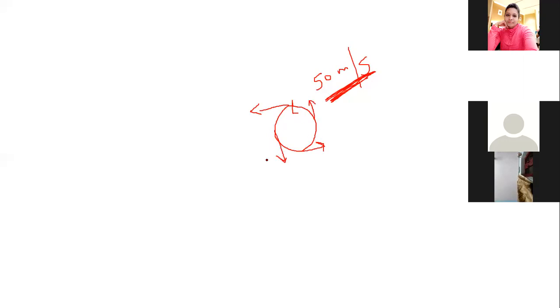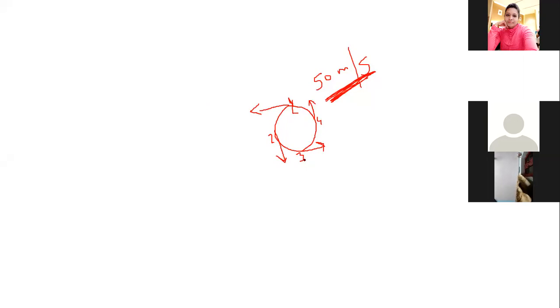So at all 4 points, 1, 2, 3, 4, speed is the same, 50 meter per second, but velocity is different. At point 1, velocity may be 50 meter per second toward the east. At 2, 50 meter per second toward the south.